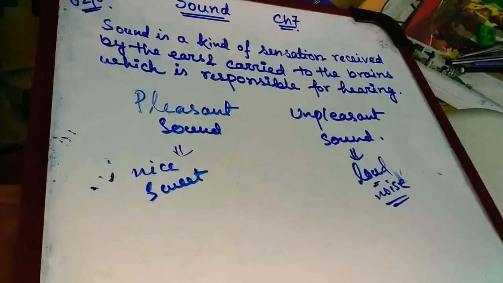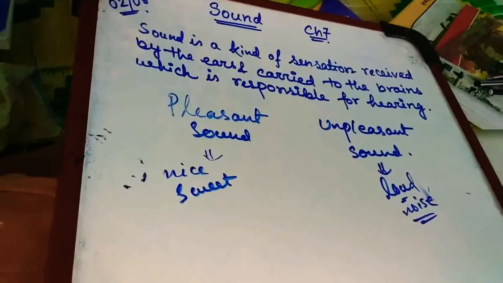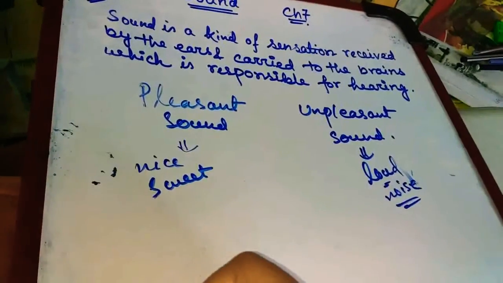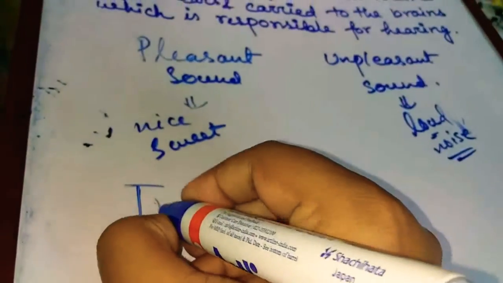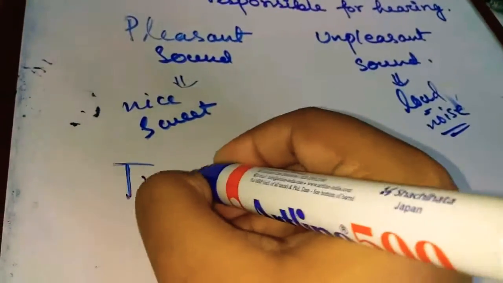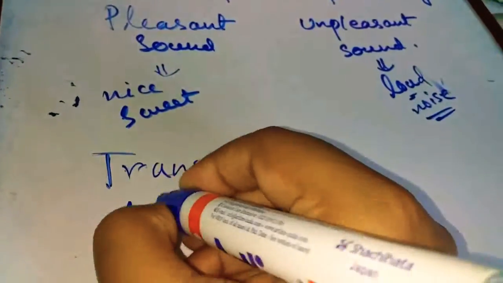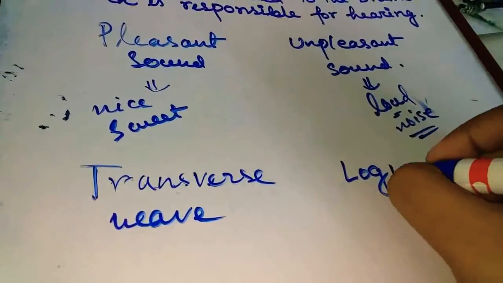Now, the wave can be of two types. One is called transverse wave and another one is called longitudinal wave.